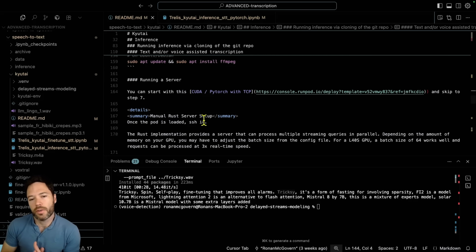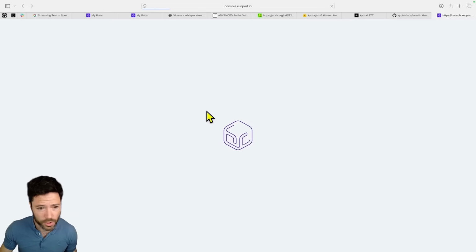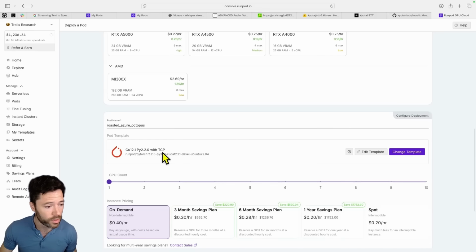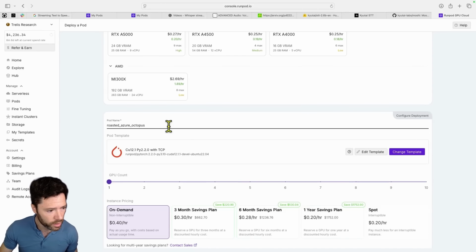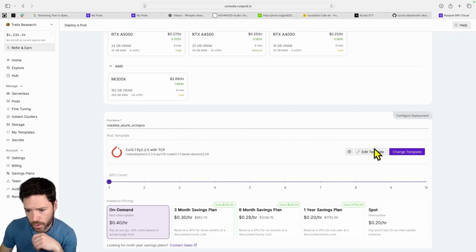For the next part of the video, I want to show you how to run a server. There's a fast Rust implementation that's been implemented by Kyutai. And what I've done is I've converted that into a one-click template, which you can get from RunPod. And it's actually what I showed right at the start of the video. If you just click that and then you pick a GPU, this is an affiliate link, by the way. So there is some small commission for Trellis if you use it.